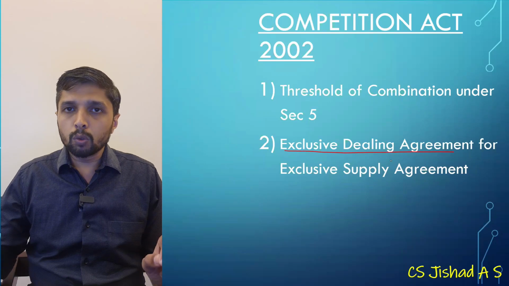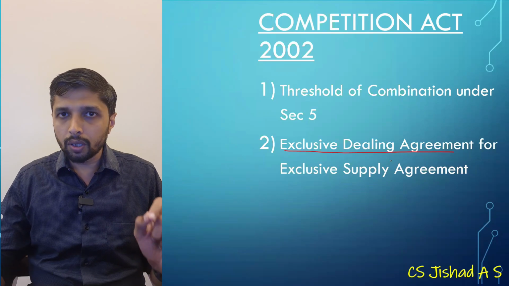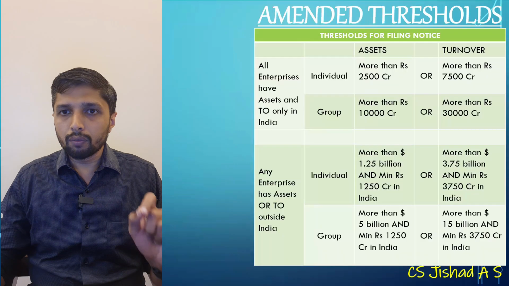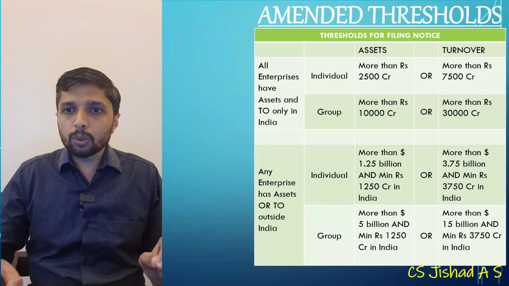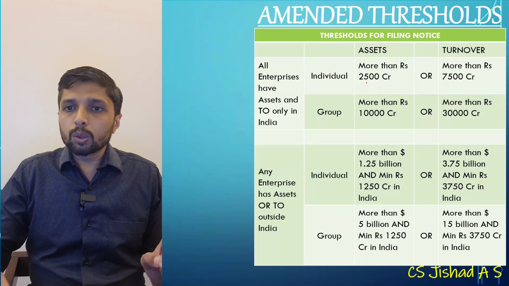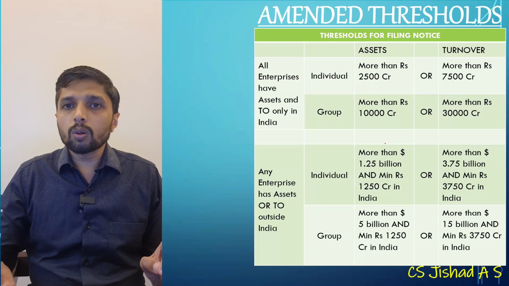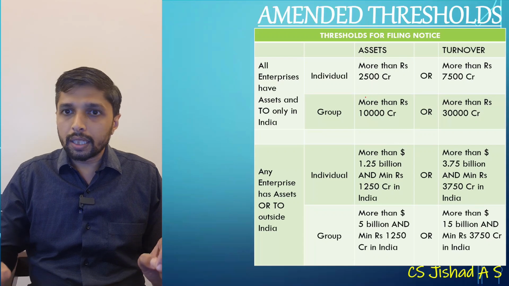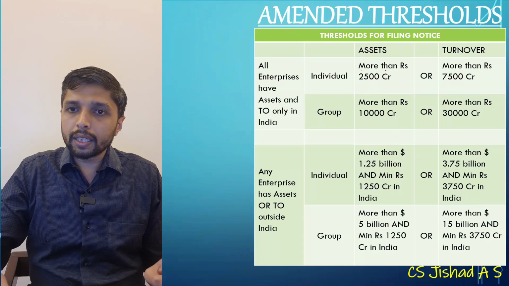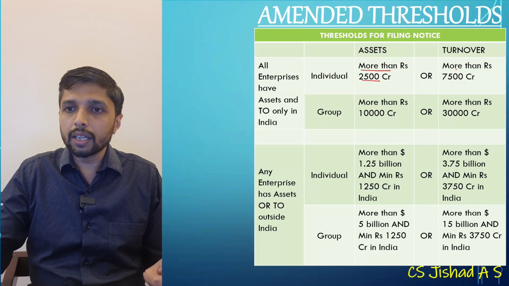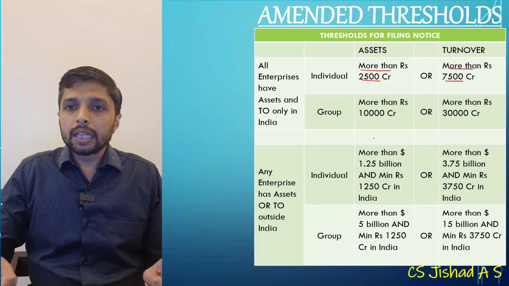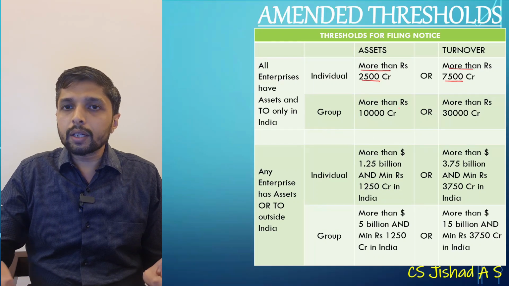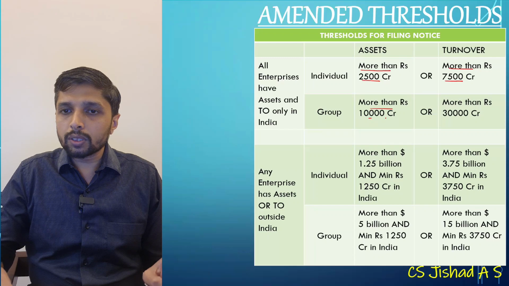First of all, we'll move to the change in thresholds of combination under section 5. The amended thresholds are: earlier it was more than 2000 crore in assets and more than 6000 crore in turnover. Now it has been amended to more than 2500 crore in assets and turnover more than 7500 crore. If it is a group, it will be more than 10,000 crore in assets and more than 30,000 crore in the case of turnover.